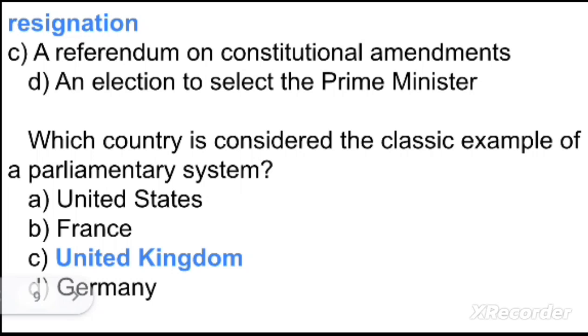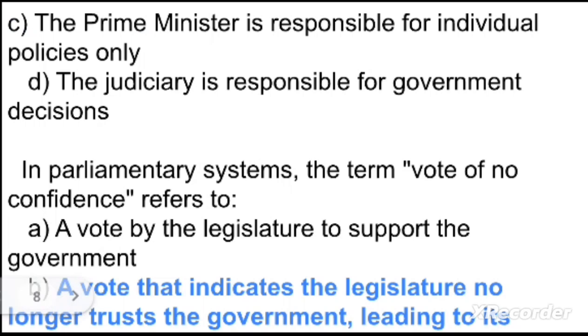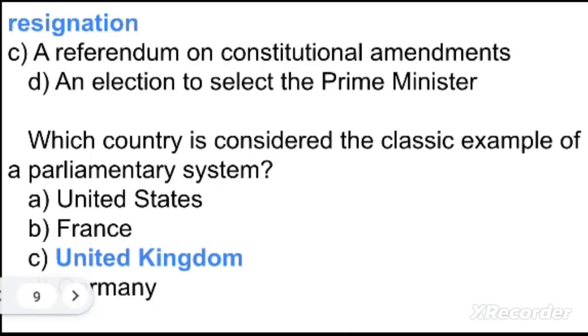Option C, a referendum on constitutional amendment. And option D, an election to select the prime minister. So your right option is option B, a vote that indicates the legislature no longer trusts the government, leading to its resignation. Option B is the right answer.